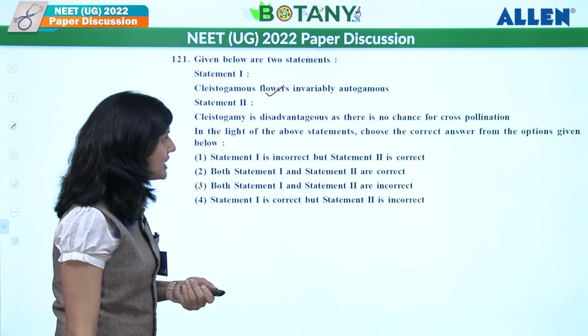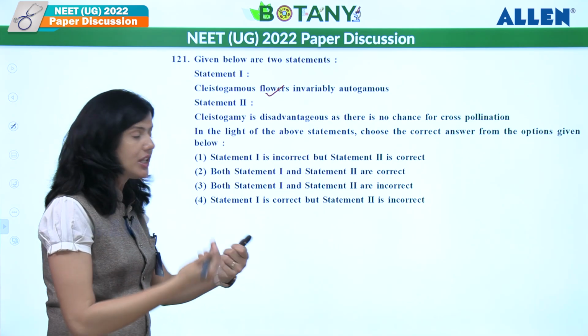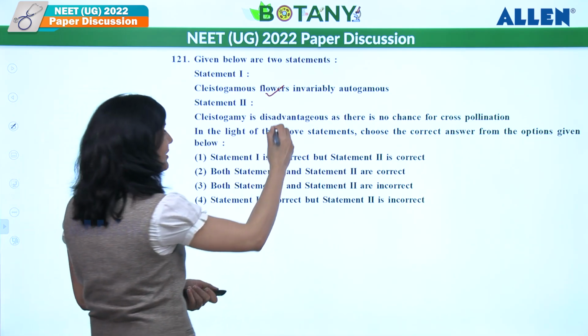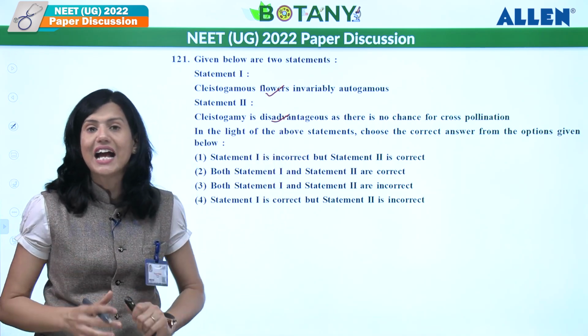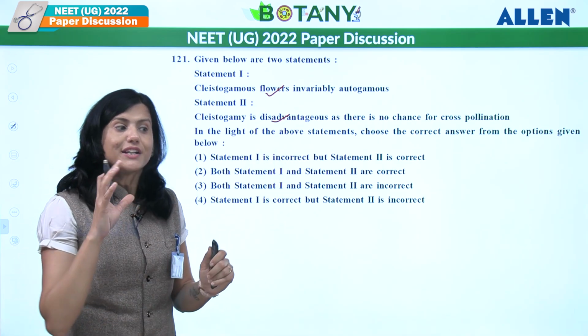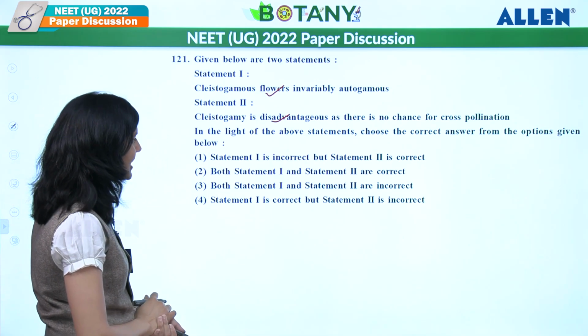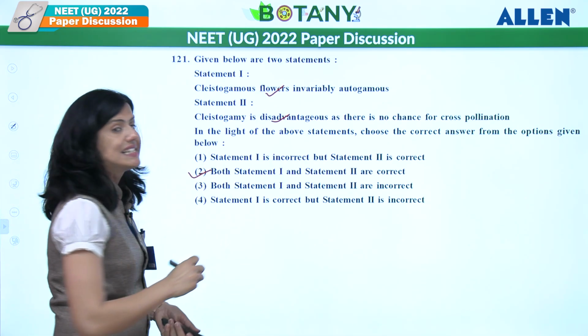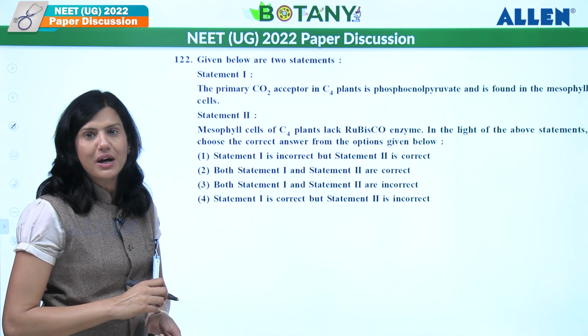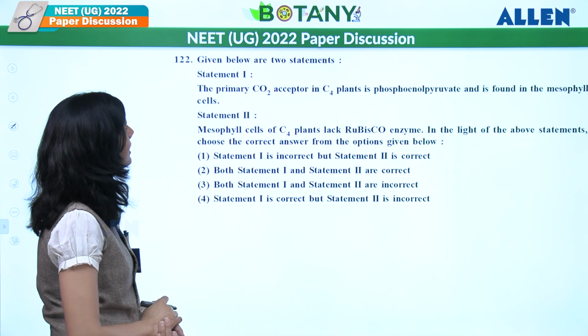Clistogamy is disadvantageous as there is no chance of cross-pollination. That is also a correct statement. It is a disadvantage, right? Because cross-pollination cannot take place in that part. So both statements are correct here. So answer should be second one. Both statement 1 and 2 are correct. Let's see the next one.